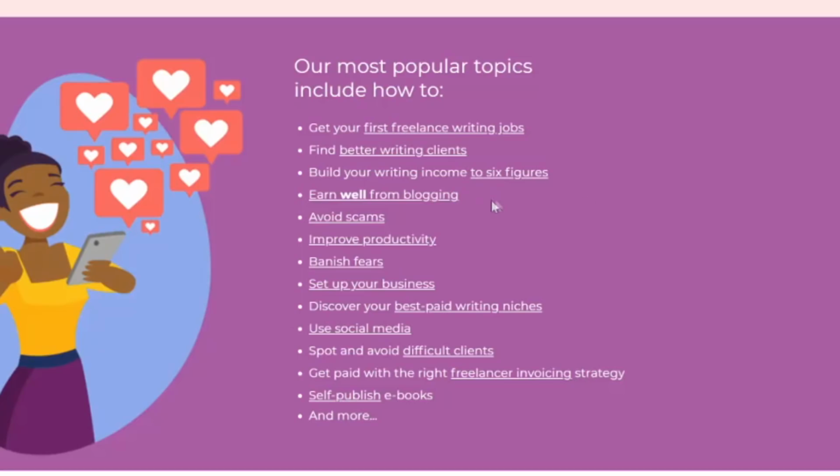You can earn well from blogging, no scams on this website, improve productivity, banish your fears of writing, set up your business, discover your best paid writing niches, use social media, spot and avoid difficult clients, get paid with the right freelancer invoicing strategy. But don't worry, like I mentioned, we're not going to write anything ourselves. It's a very interesting loophole that I'm going to show you right now.